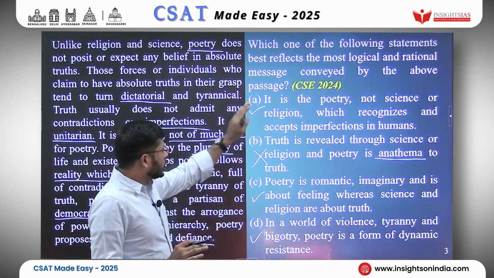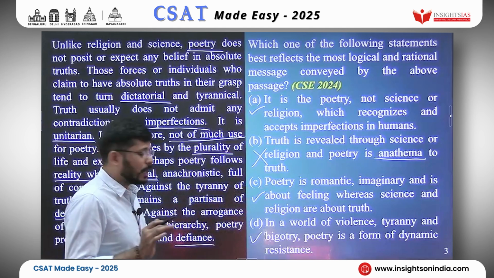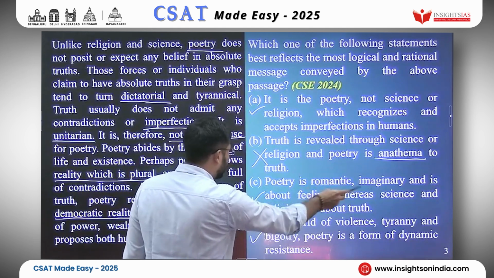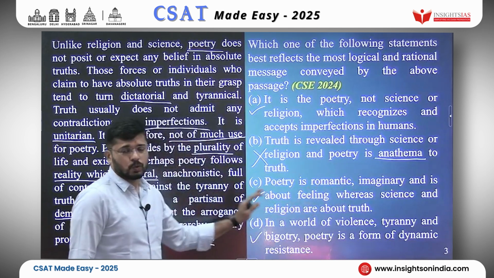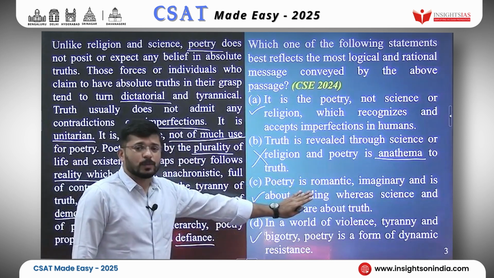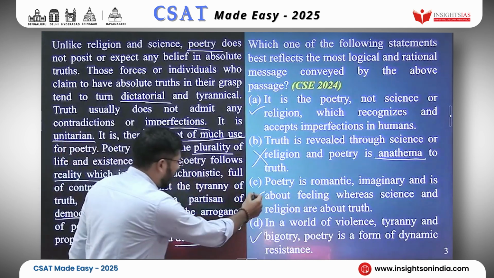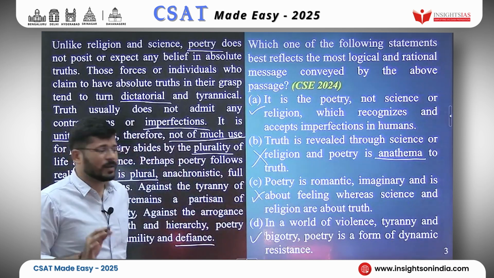Before reading option A, we will go to option C again. I will tell you why. Poetry is romantic, imaginary, and about feeling, whereas science and religion are about truth. This option is very well in agreement with the passage. However, I will reject this one. I will tell you why.